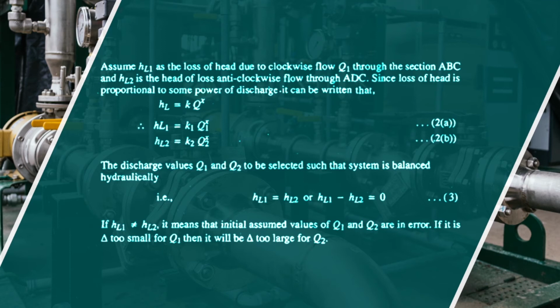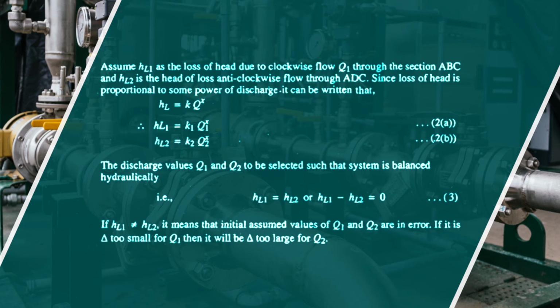Since loss of head is proportional to some power of the discharge, it can be written as HL equal to K Q to the power X. So HL1 is equal to K1 Q1 to the power X, HL2 is equal to K2 Q2 to the power X. The discharge values Q1 and Q2 are to be selected such that the system is balanced hydraulically. So HL1 is equal to HL2, or we can say HL1 minus HL2 is equal to 0.